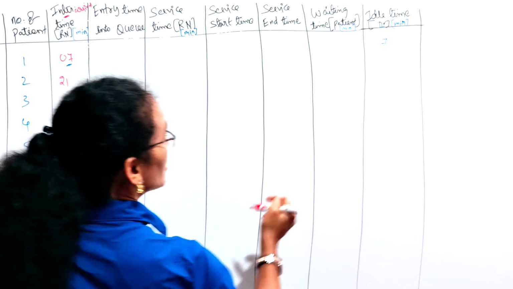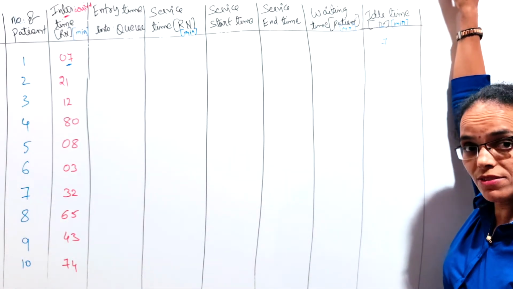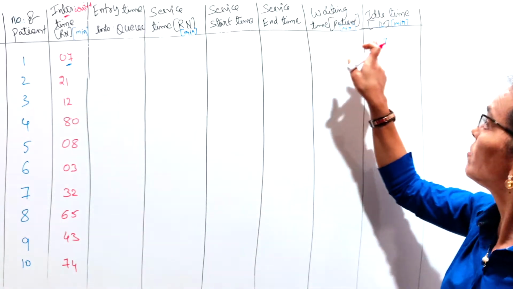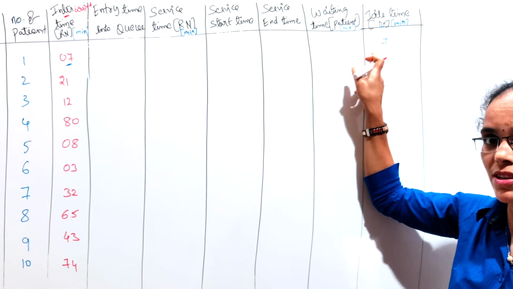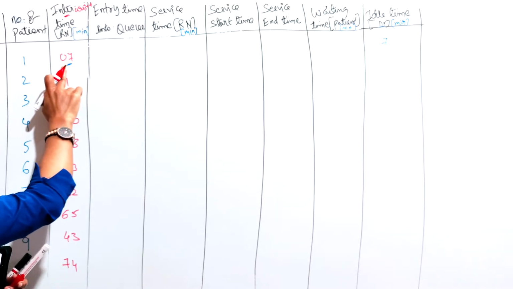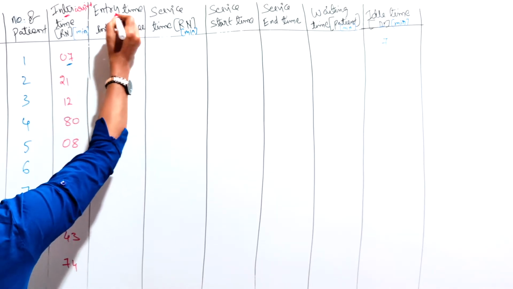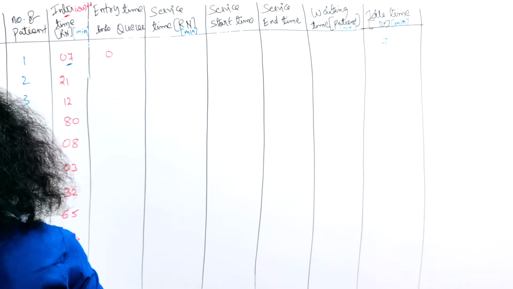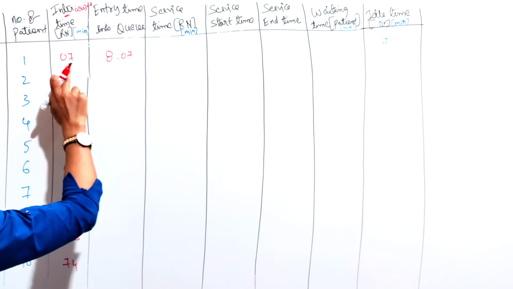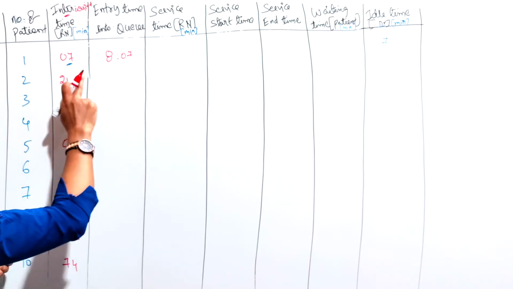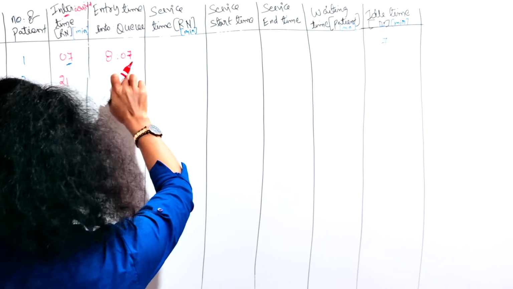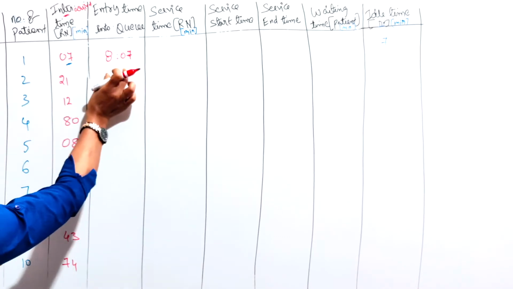Means the doctor was available in the dispensary to give the services from 8 a.m. onwards, but the patient arrived at 8:07. In the sense, the doctor was waiting for 7 minutes in the dispensary, that is in the hospital, right? So the patient arrived at 8:07, so the entry time of the patient is 8:07. From 8 onwards the doctor was available. The patient reached the dispensary 7 minutes late. Means at 8:07 the service was started, right? But how much time have they consumed for the service?